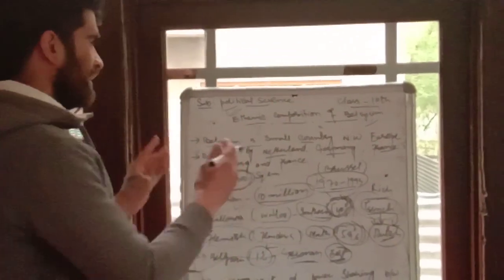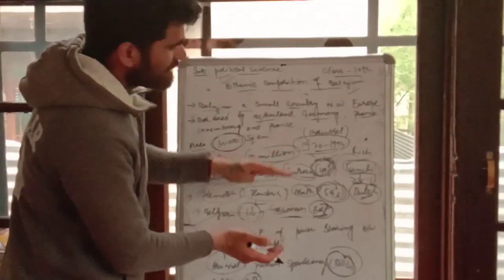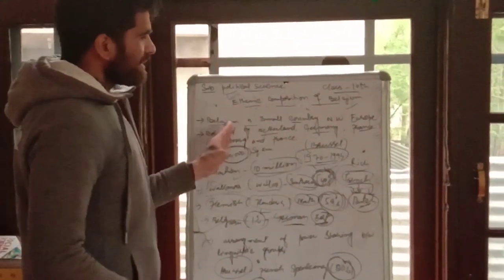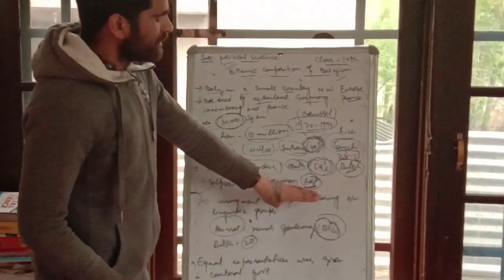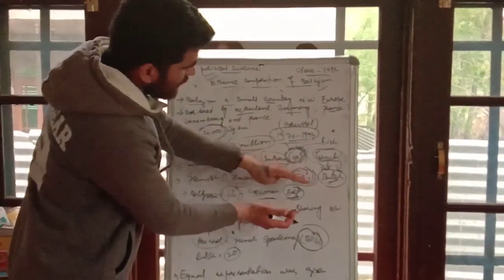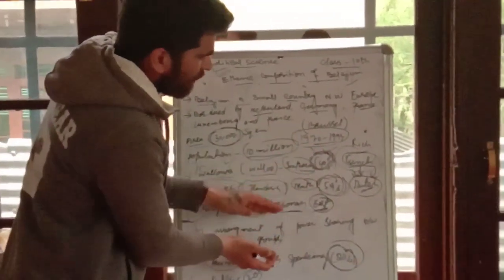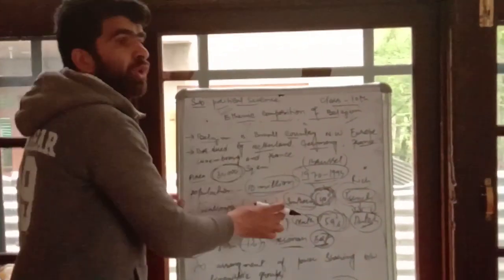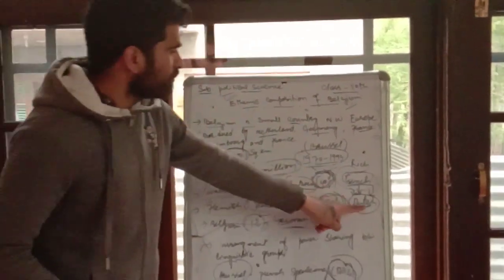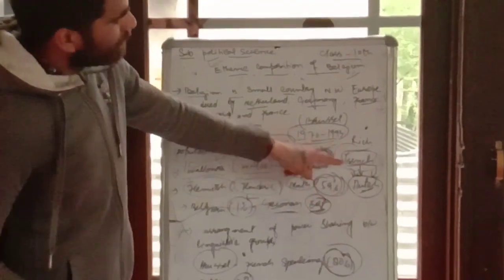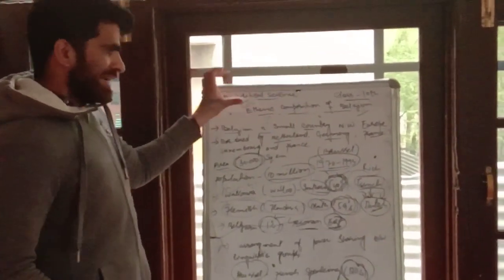What they did on amending the constitution was this: firstly, the states were subordinate to the center, but now states are no more subordinate to the center. They have the freedom to enjoy the power. And second thing, in the central government, the same number of members were from those who were speaking Dutch and from those who were speaking French. So there was equal strength of members in the central government.